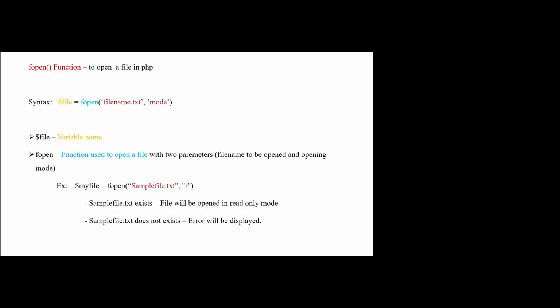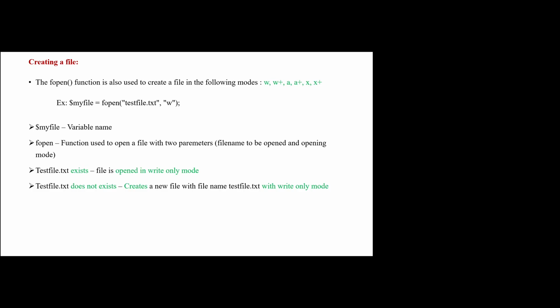In this example, we have used the variable called $myfile, and the file which has to be opened is samplefile.txt, and it is to be opened in read-only mode. If the file exists, it will be opened in read-only mode, and if the file does not exist, an error will be displayed. Next one is creating a file.